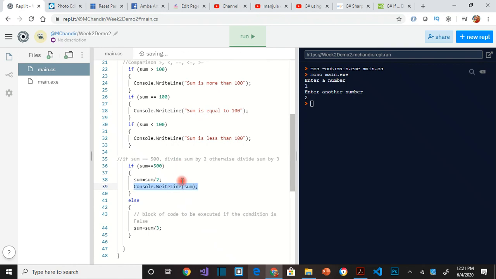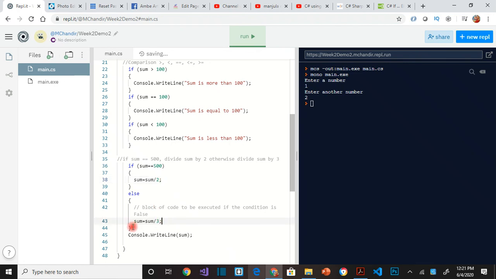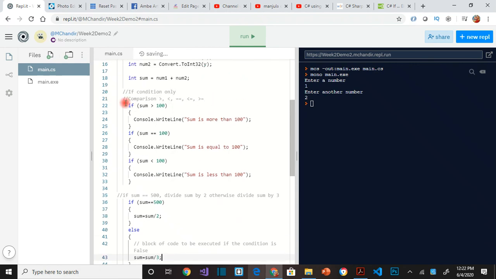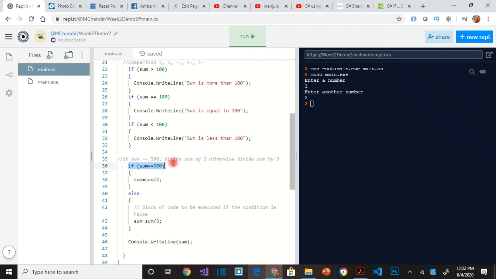Let's see what's the current value of sum. You know what? We can even write it outside. So anytime we are doing the same thing inside two if conditions, we can rather put it outside. We now want to see what happened to sum. Okay, so now I've tested all these conditions, so I don't care. I am only going to test these conditions now. So I have to have a value of 500 and one value without 500.